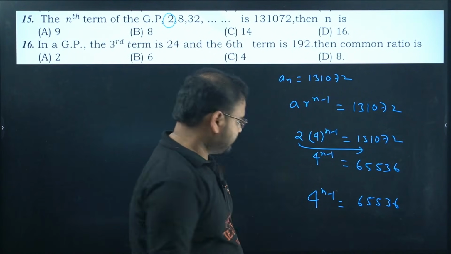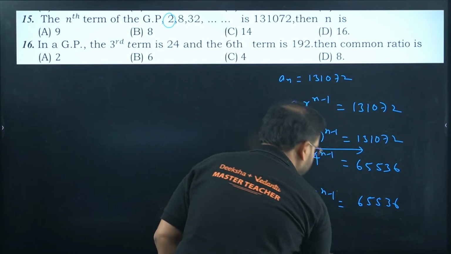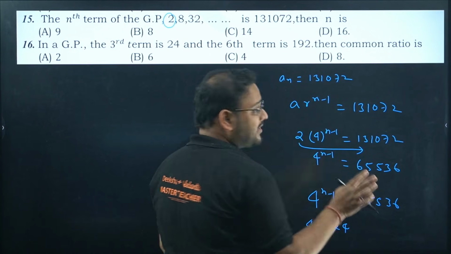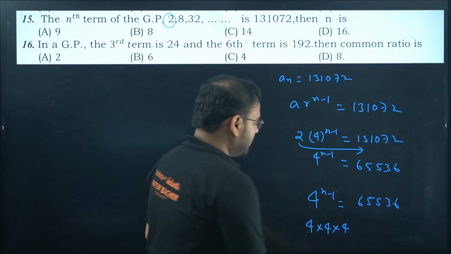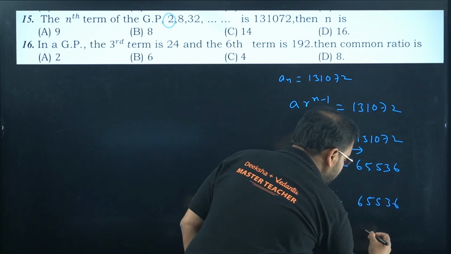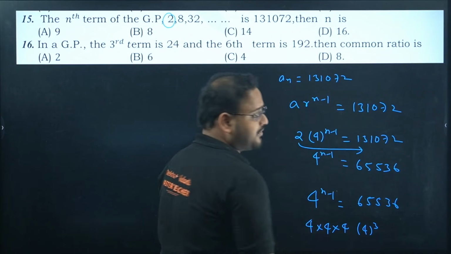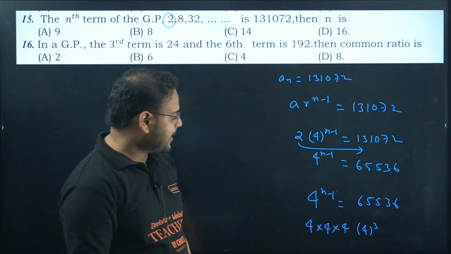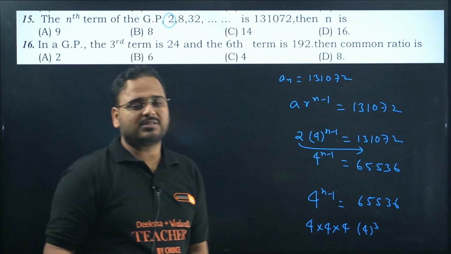Now how to guess that? Check. 4 into 4 is 16, into 4 is 64. Just look at the last digit. If I write 4 cube, I get 64, and 64 into 64 again gives 16 at the end, but it's not going to be this big a number.